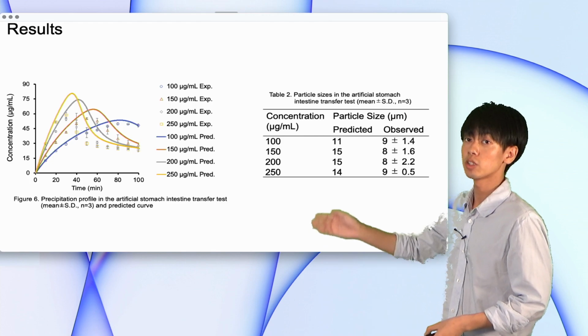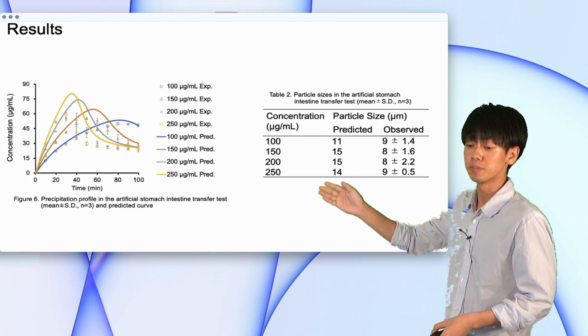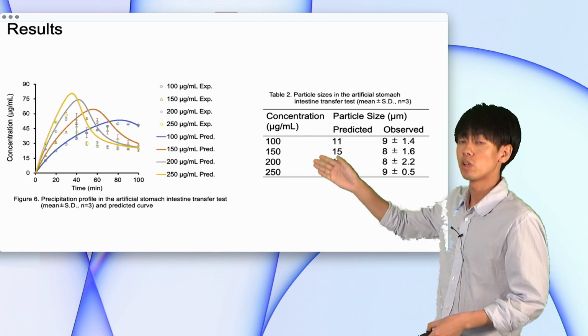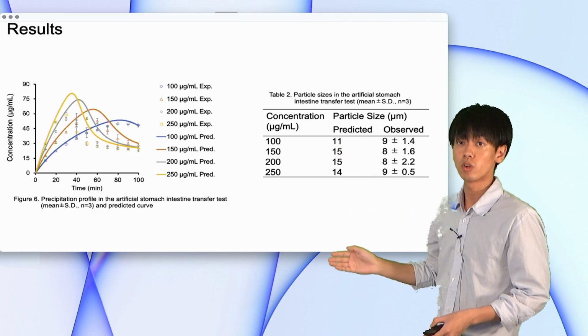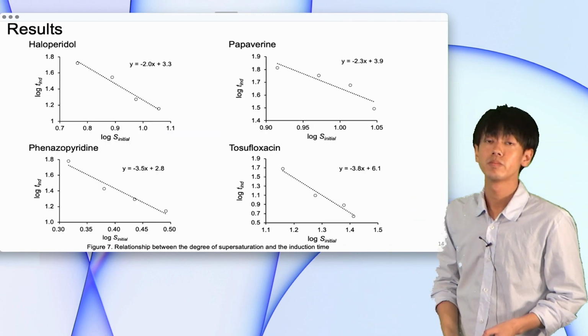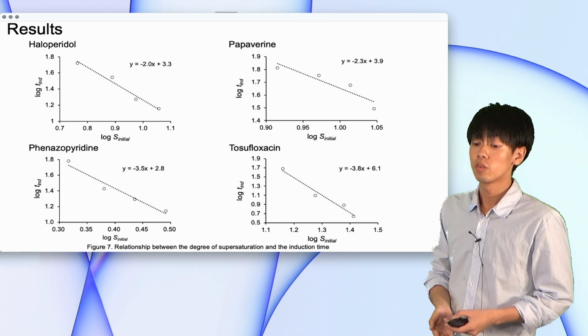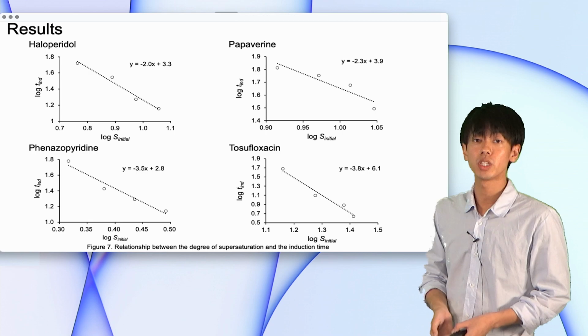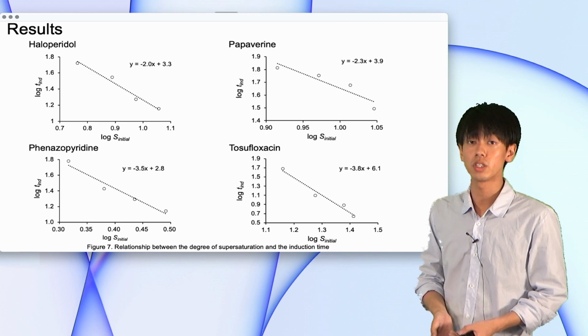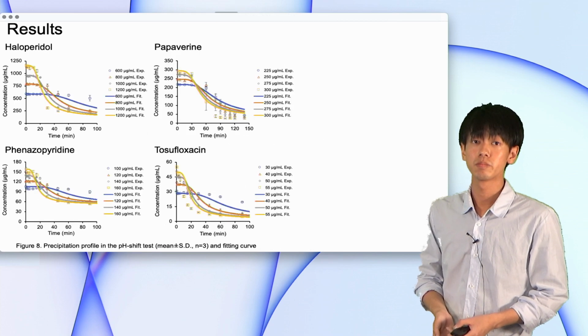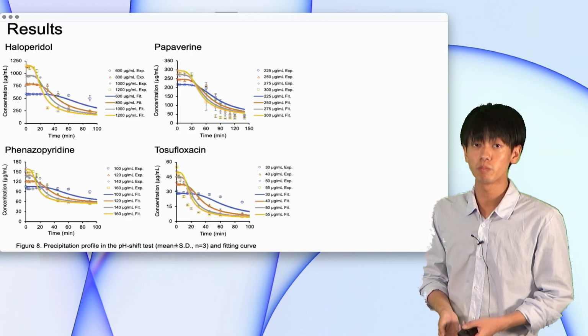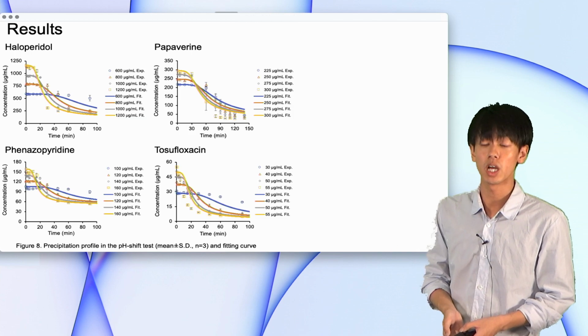Table 2 shows the particle sizes in the ASIT test. The particle sizes were predicted within about a 2-fold error. Same experiments were conducted with other drugs. Figure 7 shows the relationship between the degree of supersaturation and induction time. Figure 8 shows the precipitation profile in the pH shift test and fitting curve.